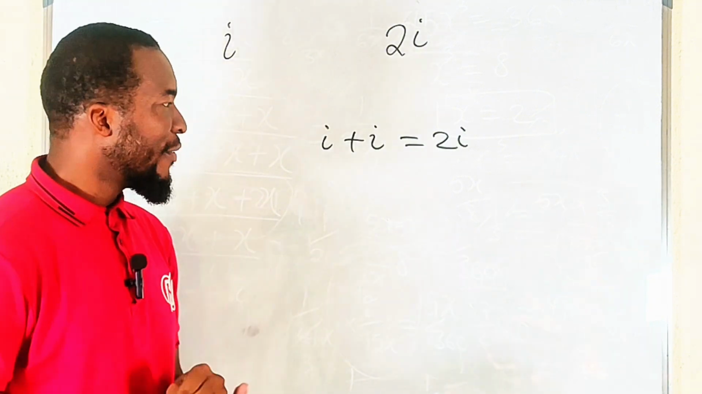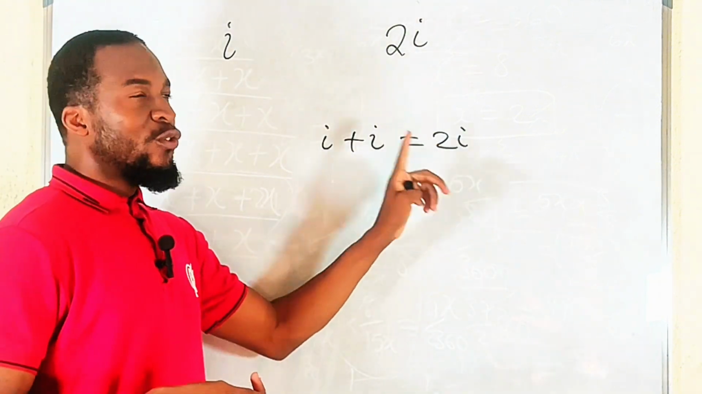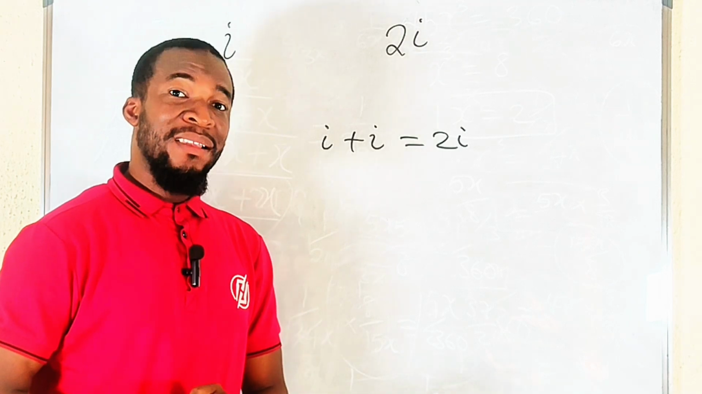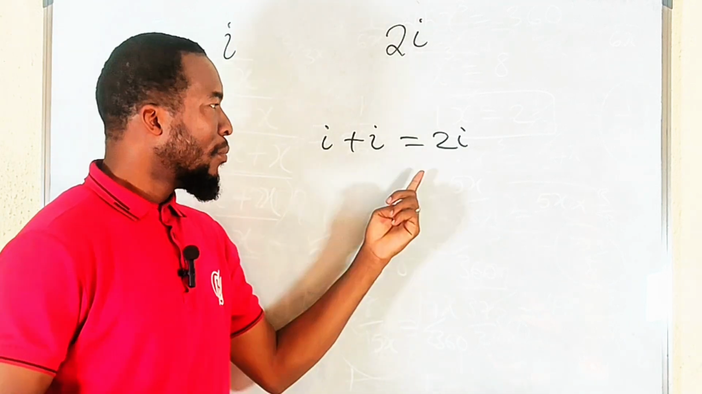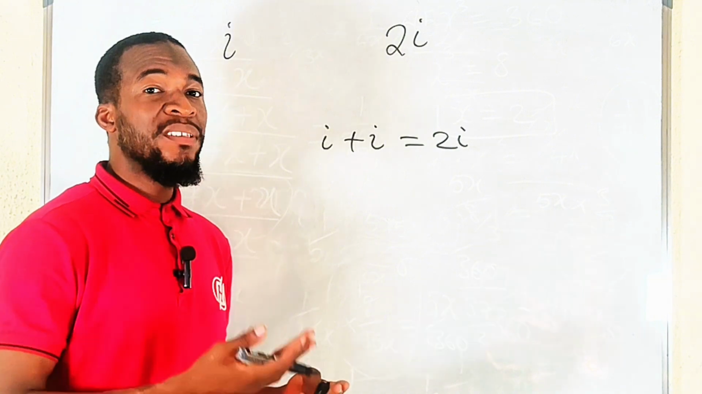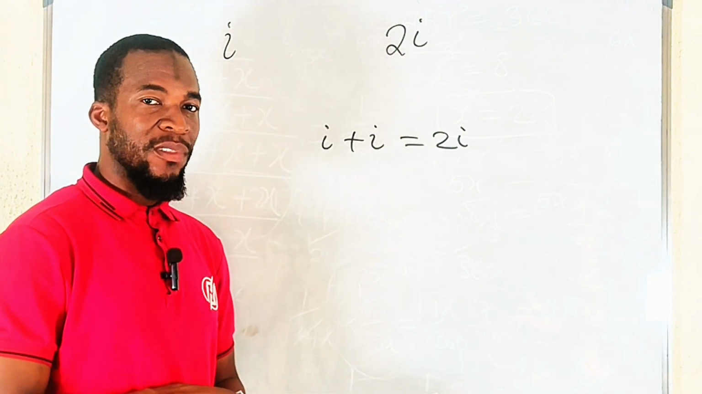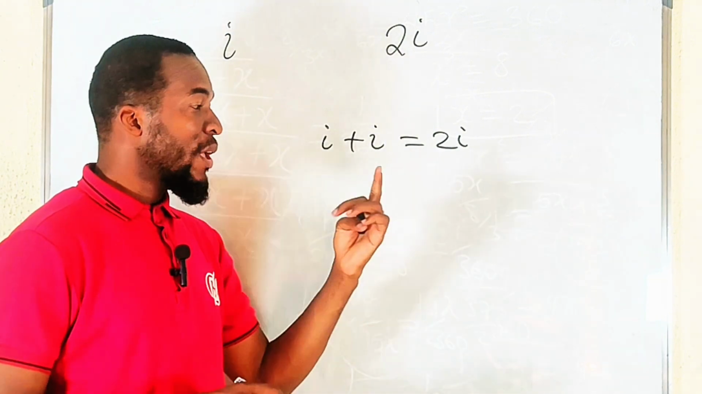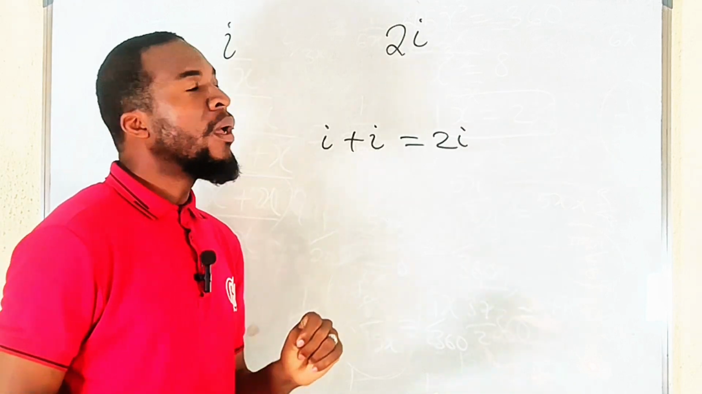So I'm here to clarify. This 2 is not an imaginary number. It is a real number. But why do we have it? It is only indicating the quantity of i there, meaning we have 2 of them.